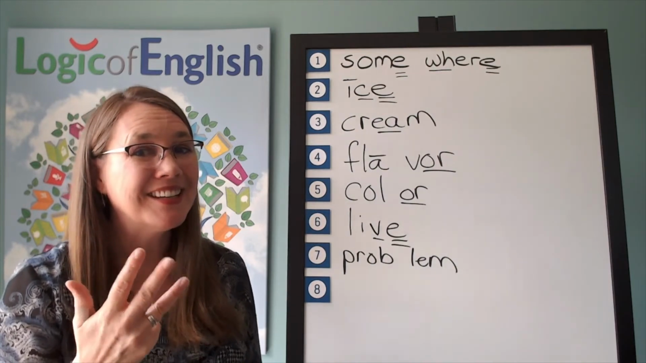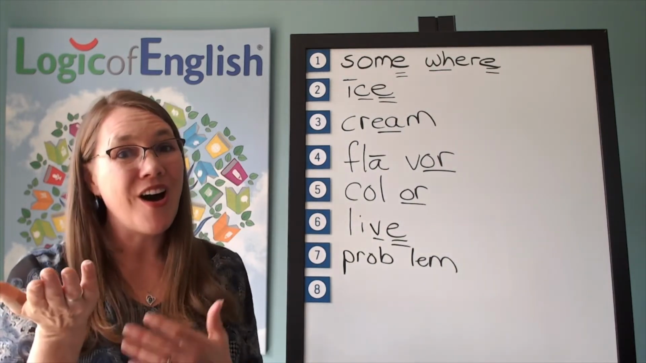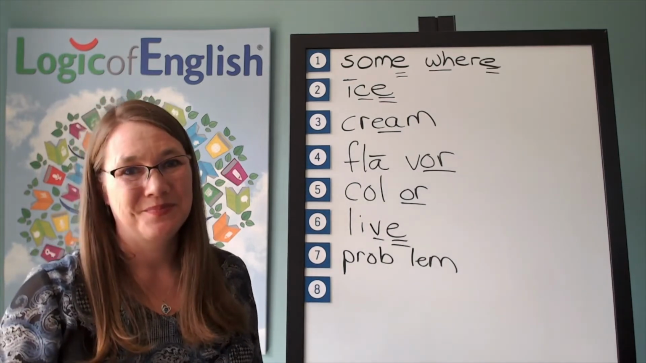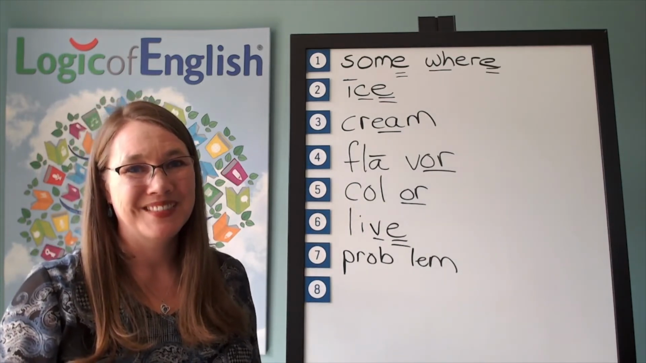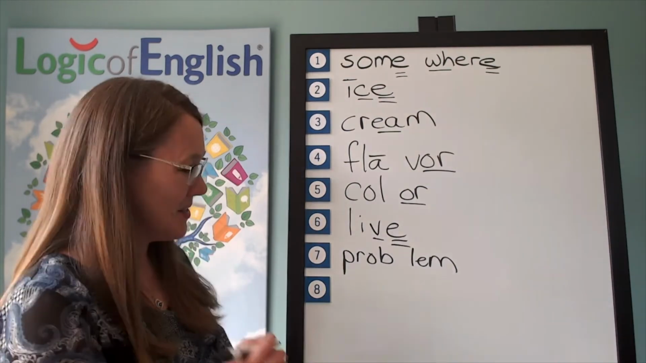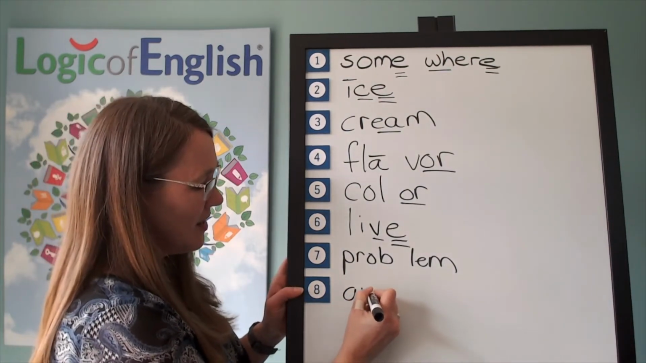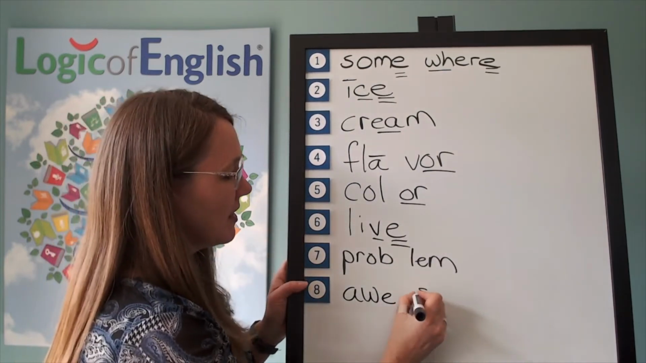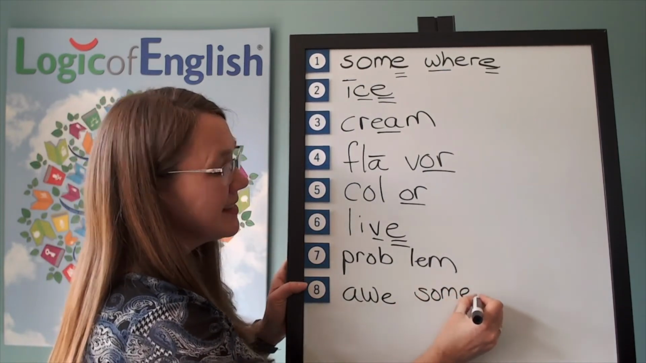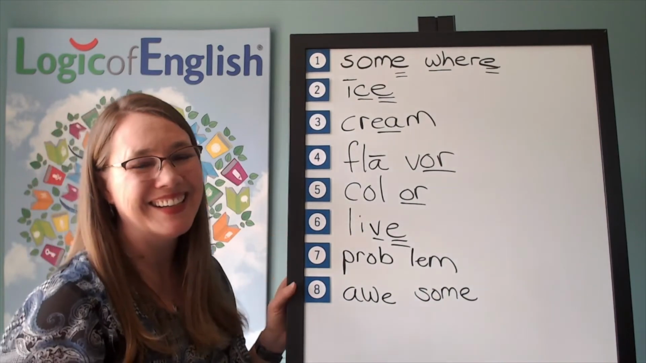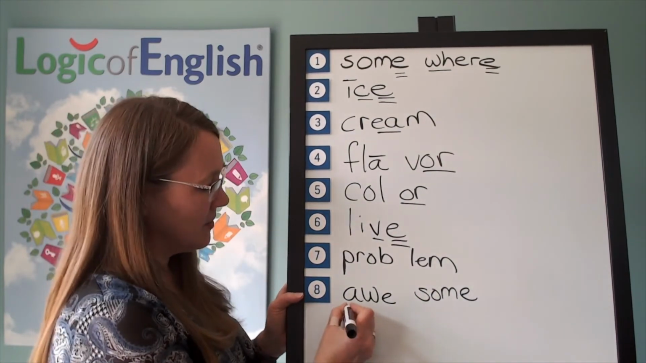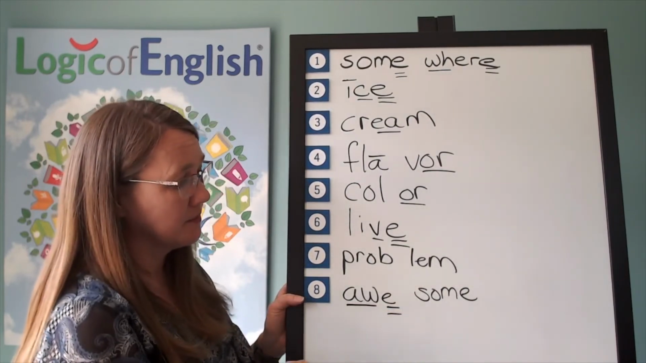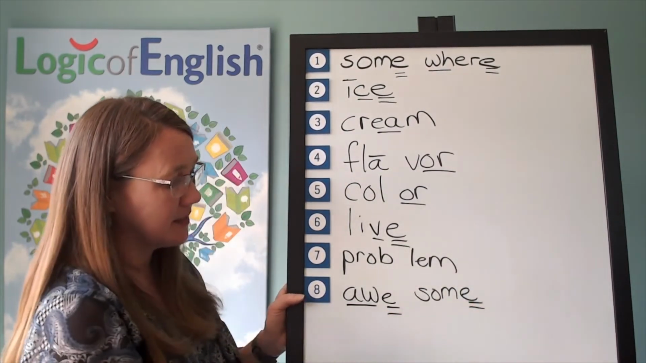Silent final E. Go ahead and write awesome. You've got this. Good. Help me to write it. The first syllable is aw. Aw. Silent final E. The second syllable is some. Silent final E. All right, how will we mark it? We'll underline the aw, and we'll double underline the silent final E. And over here, we'll underline the silent final E.